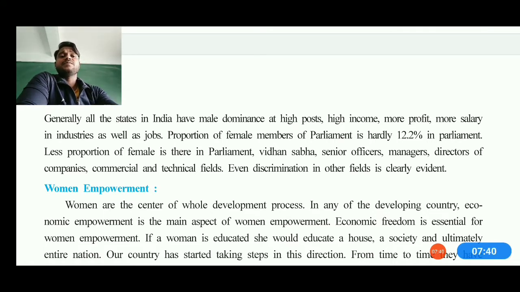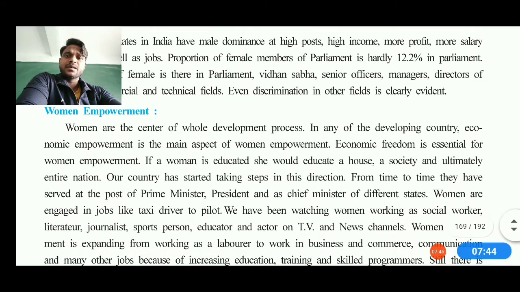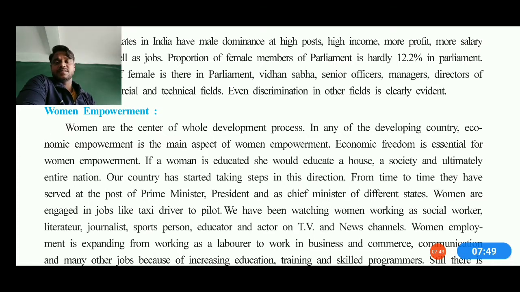So this is how women are not protected, and that's how I am going to read one new paragraph, which will help women to be protected by the government and also by constitutional remedies. That is women empowerment. We need to get women empowerment. Now what is women empowerment? See, women are actually the center of the whole development process.